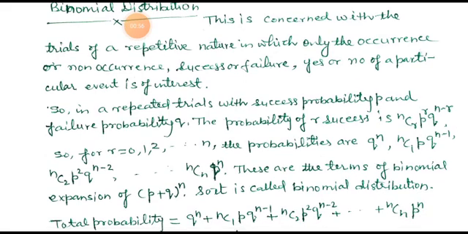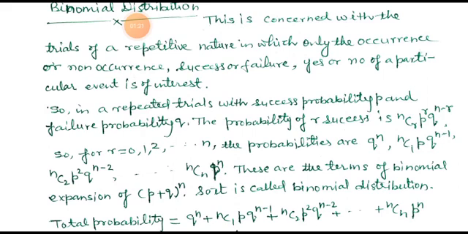So binomial distribution is concerned with repetitive trials in which only the occurrence or non-occurrence, success or failure, yes or no, of a particular event is of interest. In repeated trials with success probability P, the probability of success is P and the probability of failure is Q.